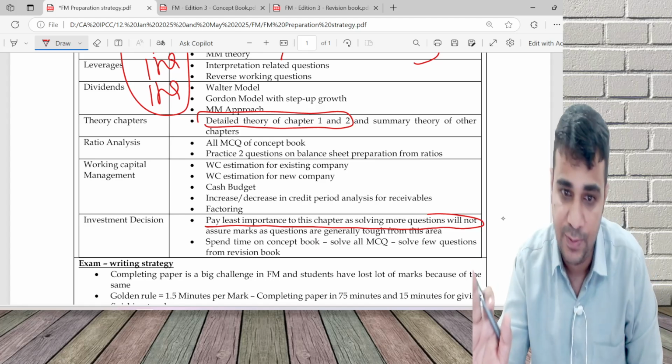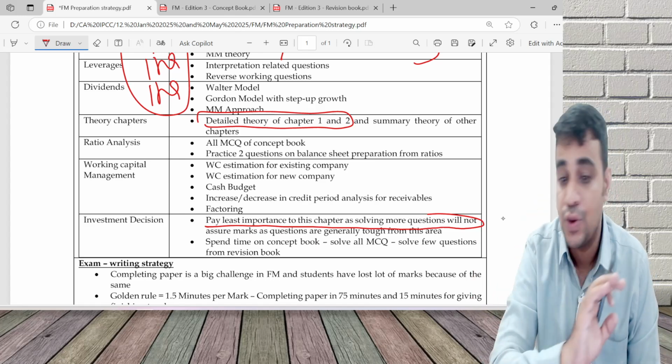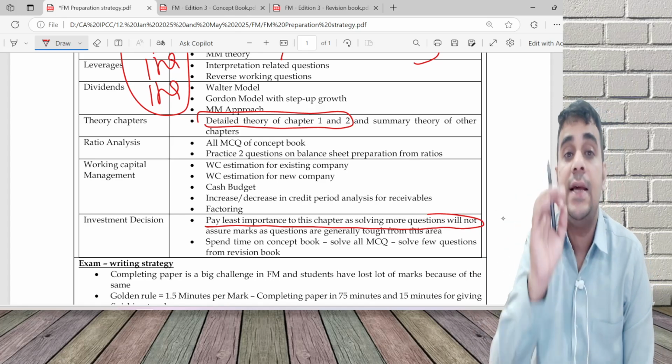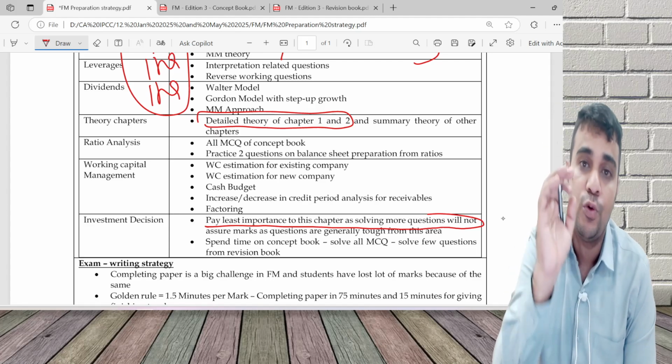I'm not saying ignore investment decision. I'm never of that mindset. You should not ignore investment decision. But what I'm trying to say is give less importance to this chapter. Don't end up spending too much time on it.